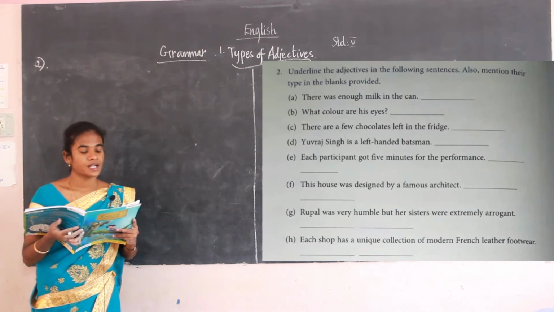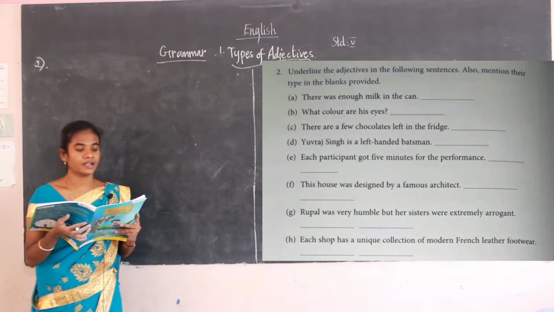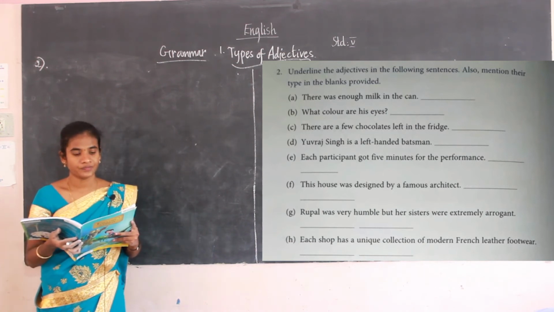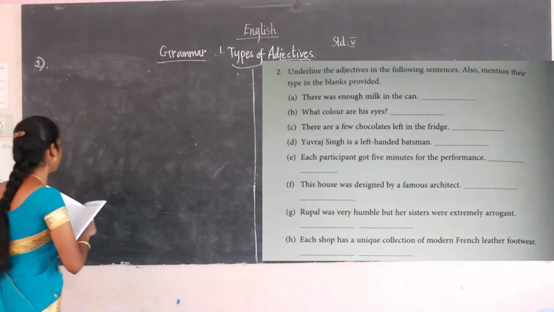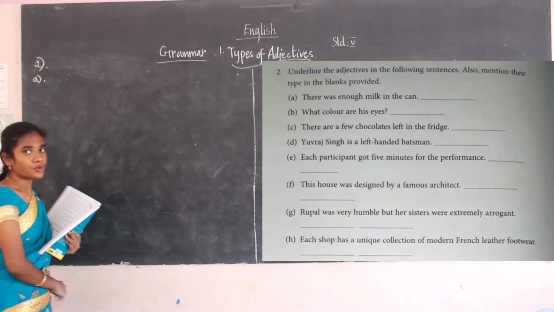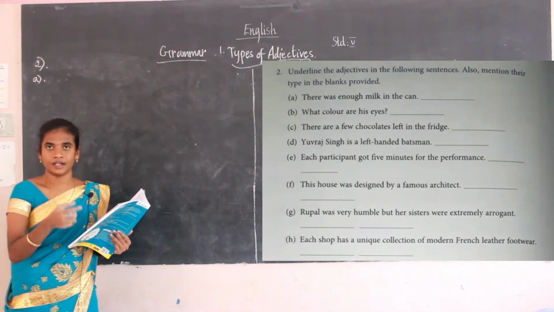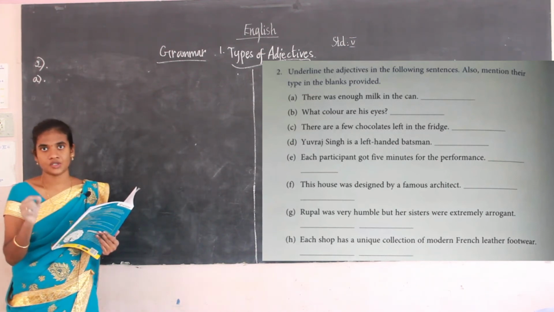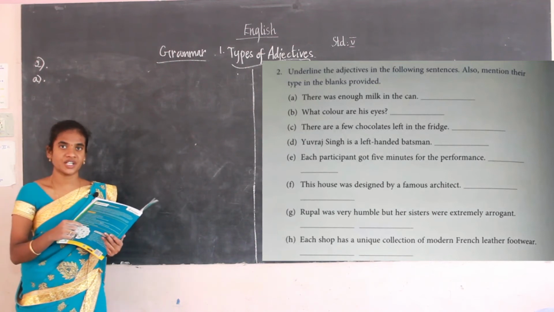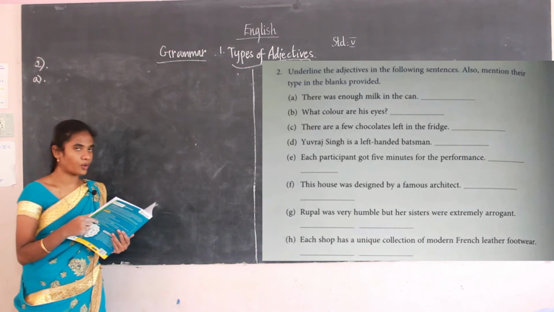In the second exercise, A1: there was enough milk in the can. So here what is the adjective? Enough is the adjective. Students, you have to write everything in your notebook. Whatever I have written in the grammar, you have to write everything. It will be very useful for your examination. So please write in your notebook whatever I have written on the board.